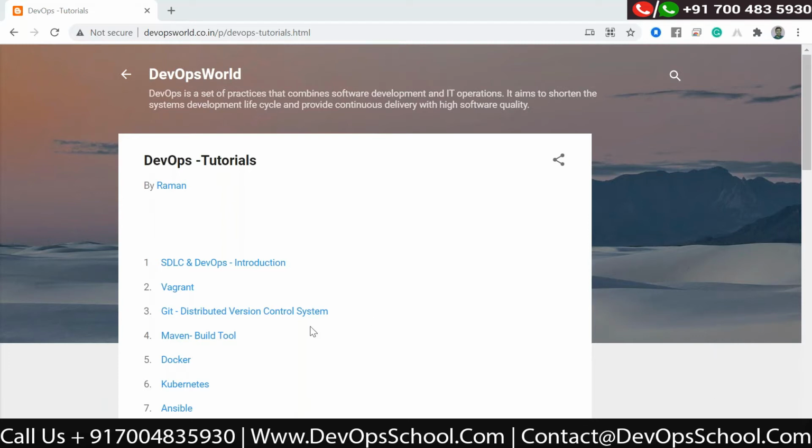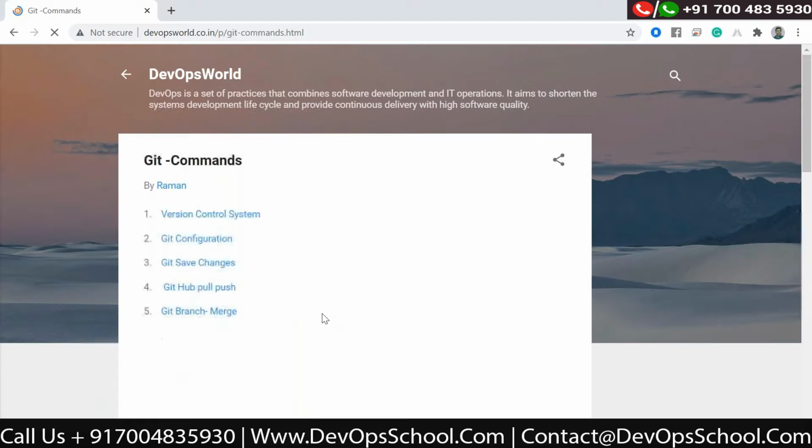Okay, so here you can see Git, distributed version control system. Let us first talk about what is version control system.